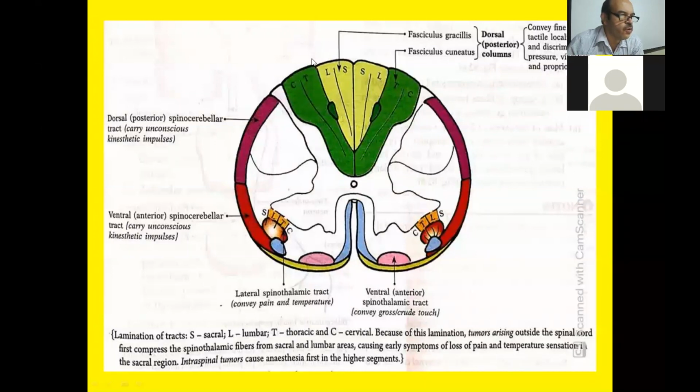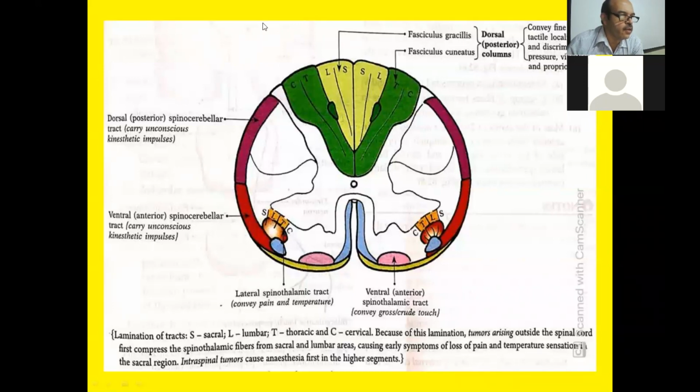Because these fibers do not cross, they lead to the loss of fine touch, tactile localization, and tactile discrimination. And as the fibers of the lateral and anterior spinothalamic tracts cross to the opposite side, the pain, temperature, and crude touch on the same side remain intact.